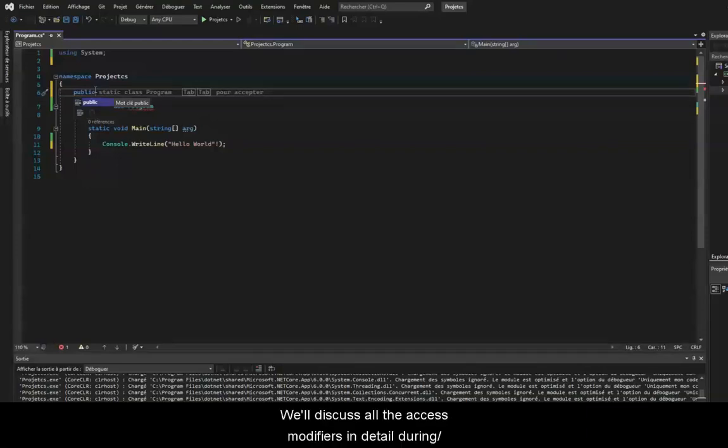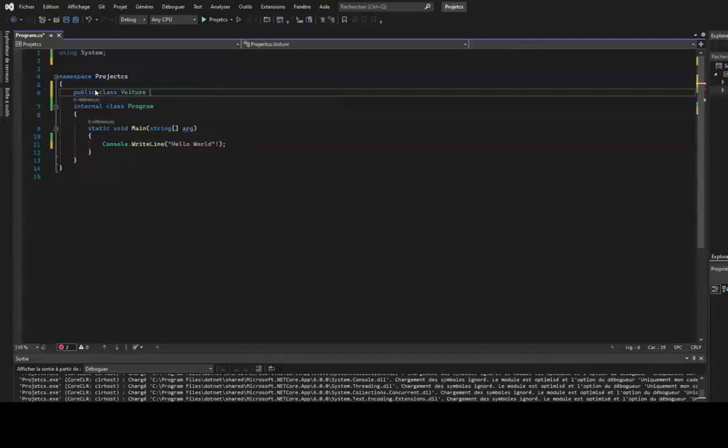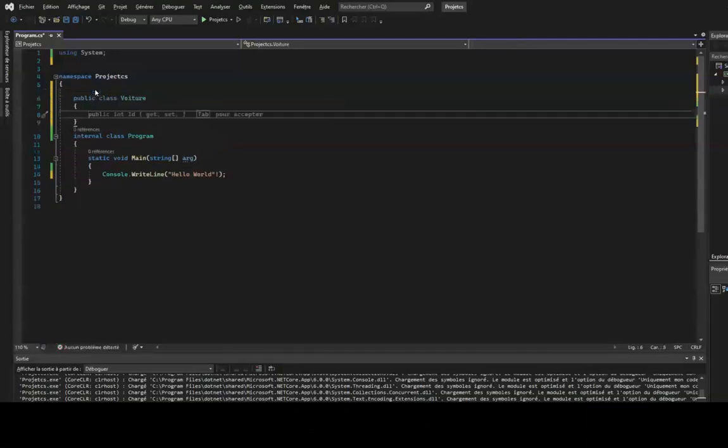For now, no worries. We'll discuss all the access modifiers in detail during this course. Remember that when you want to create a class, use the public keyword to make it accessible through your application. Once you have set the access modifier, you need to add class as a keyword. And then we will name our class. I will name it car and open the braces.